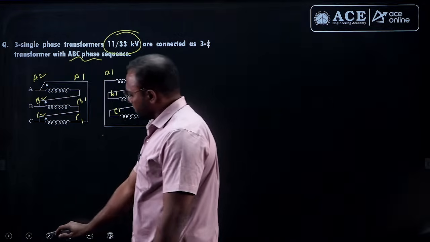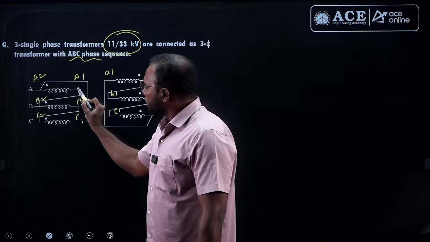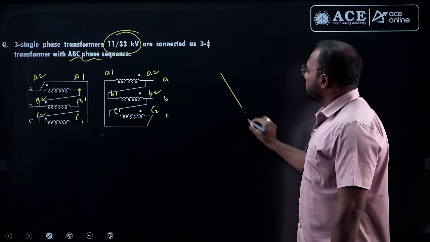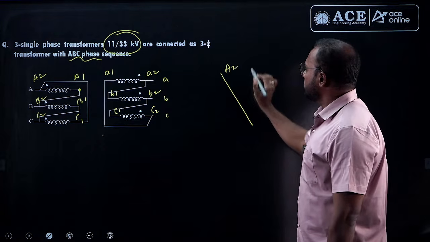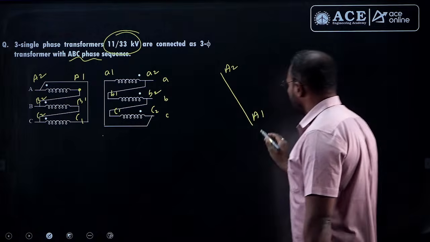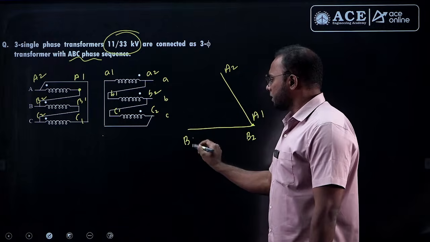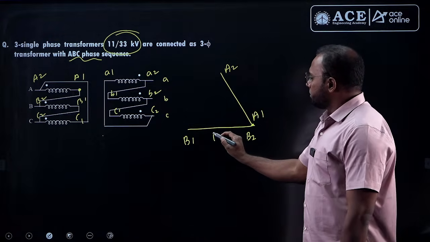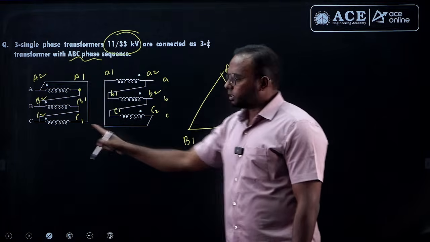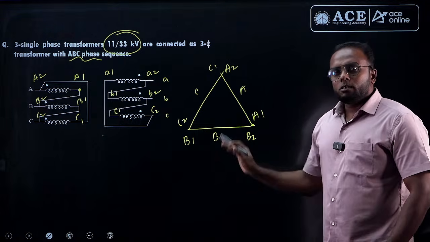First, draw the primary side delta. So A2, A1, and A1 here is joined with B2. A1 is connected to which terminal? The B2 terminal. Now this is the B2 terminal here, and B2, B1 like this. The clockwise ABC sequence it is taking. This is the A phase, then B phase, and B1 is connected to the C2 terminal. So C2, C1, that is the C phase. So this is the primary delta.